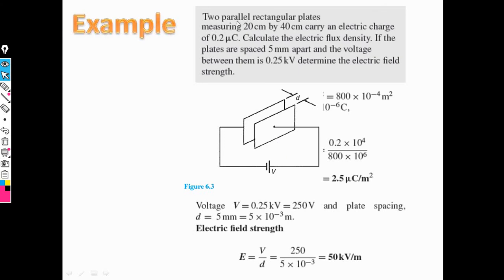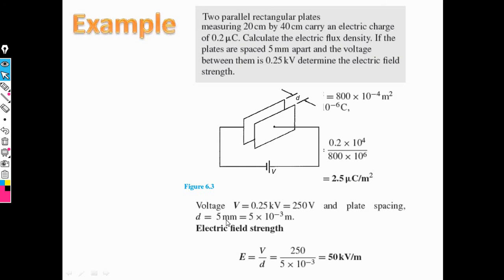There are two parallel rectangular plates measuring 20 centimeter and 40 centimeter, with an electric charge of 0.2 microcoulomb. The plates are separated by a distance of 5 mm.